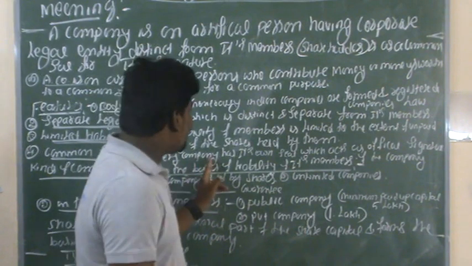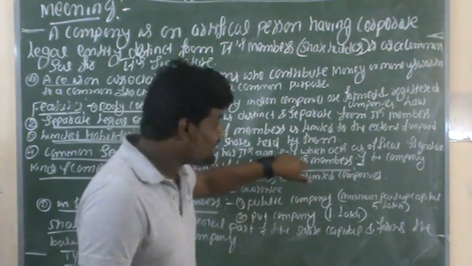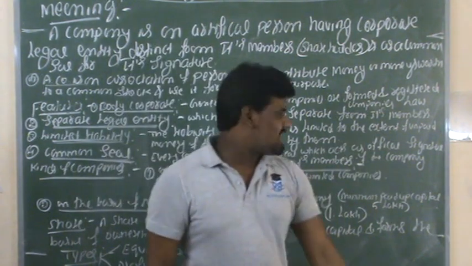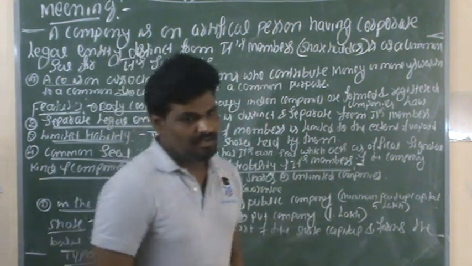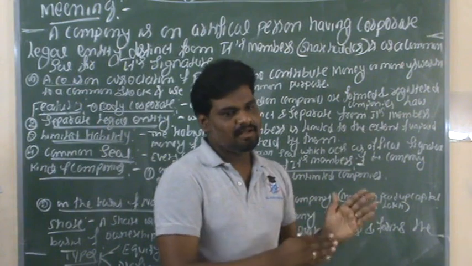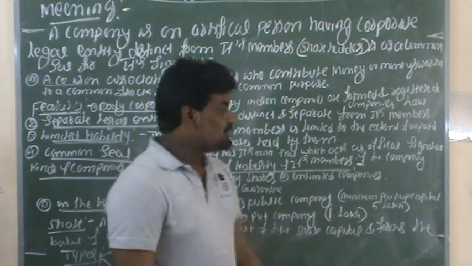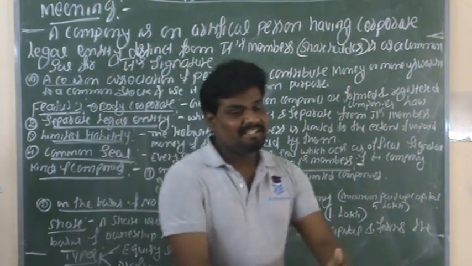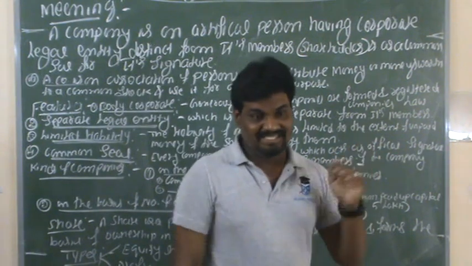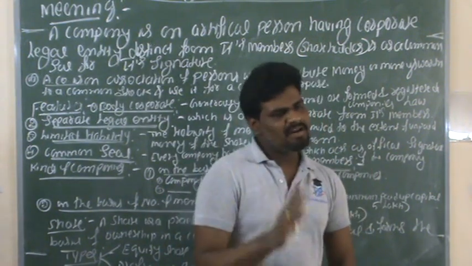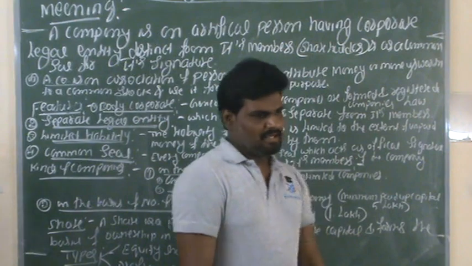Each and every company has its own seal, which acts as the official signature of the company. This is one of the very important features of a company.